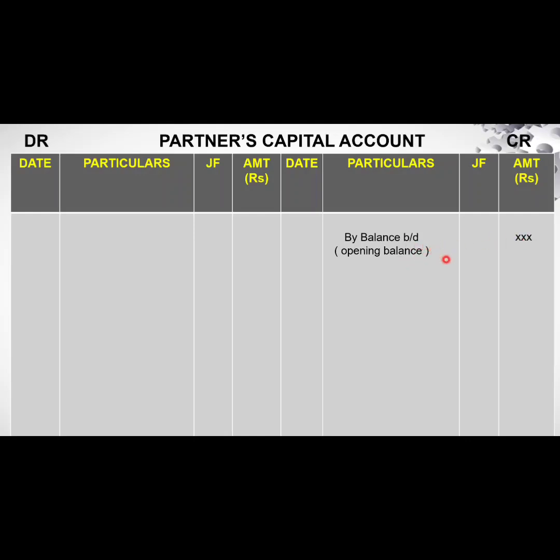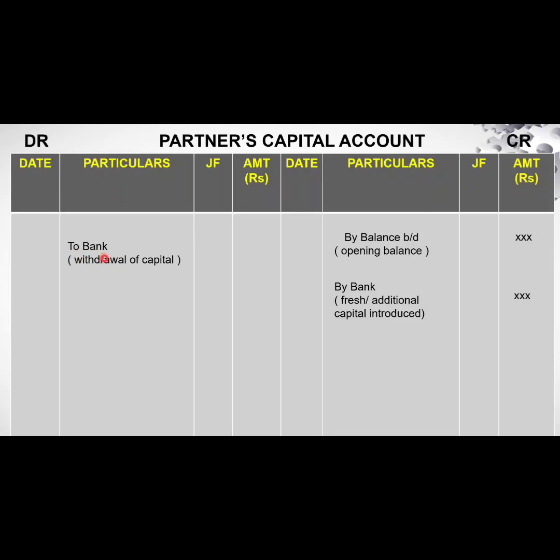And secondly, any additional capital that is introduced will be entered on the credit side as by bank account. And then if any capital is withdrawn by the partners, it appears on the debit side as to bank account.